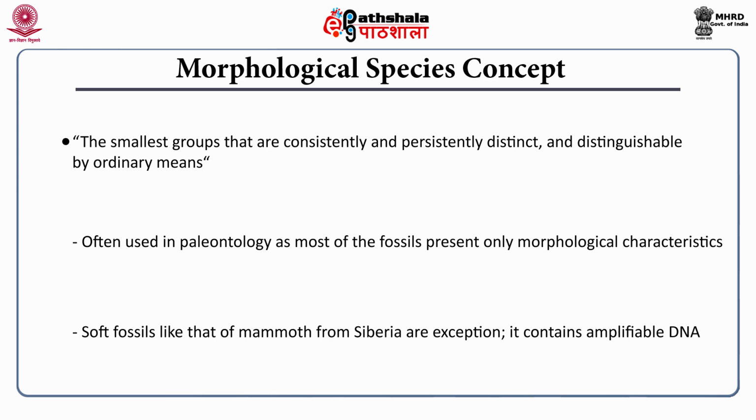So for example, with the biological species concept, obviously we cannot test the reproductive compatibility of two different fossils, and in the case of the phylogenetic species concept, the phylogenetic concept mostly works with DNA sequence data and or protein sequence data. Of course, if the fossil is a trace fossil and millions of years old, there is no DNA to be amplified. But of course, there are soft fossils. For example, the fossil of a mammoth is an exception that does contain DNA, and the DNA has already been amplified.